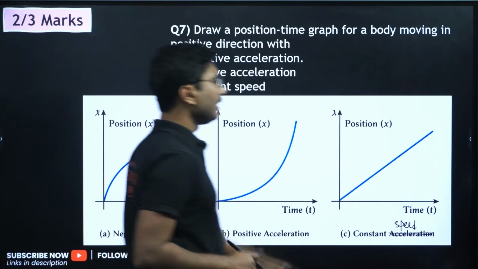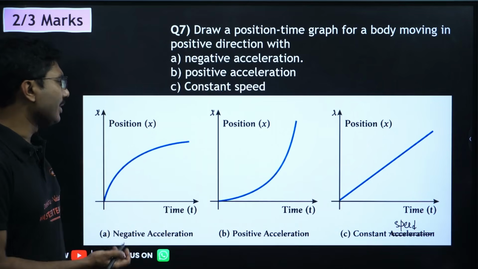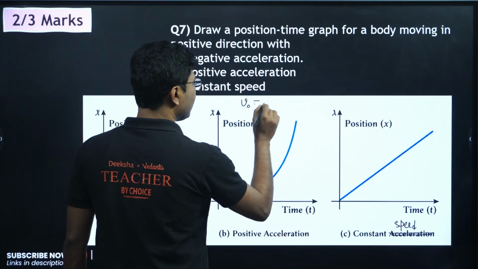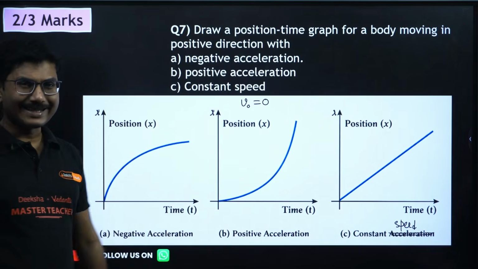For constant speed, the graph is a straight line passing through the origin. Basically, we are assuming in all three cases the initial speed is equal to 0. Okay, we are assuming initial speed is 0 for all three cases, right?